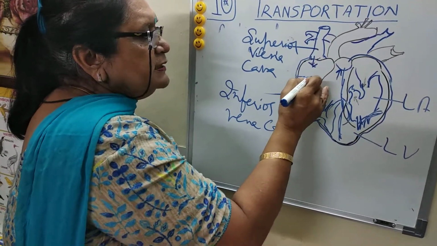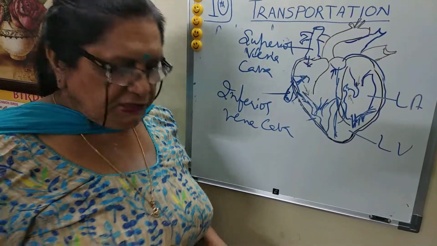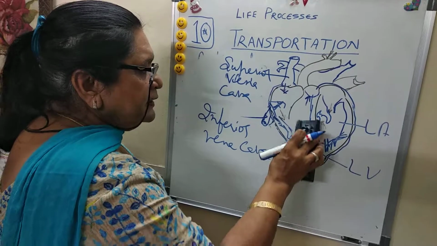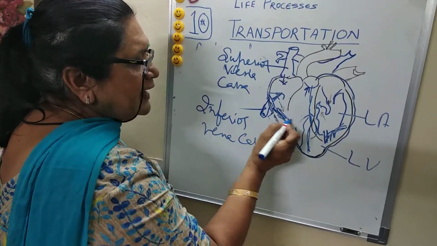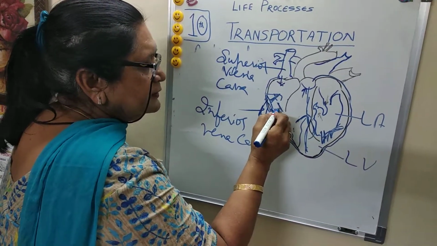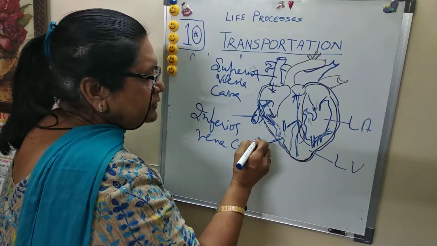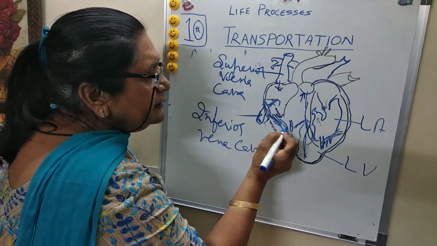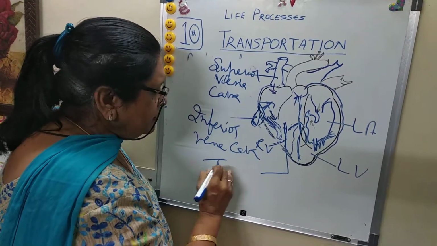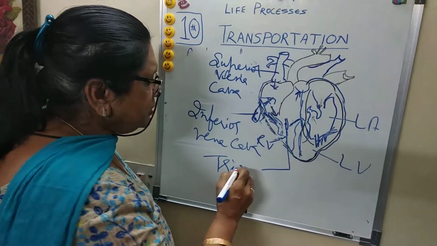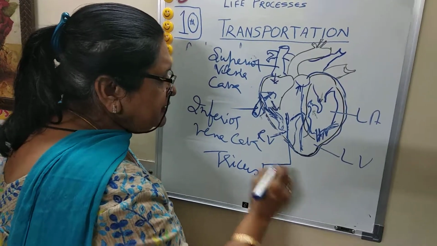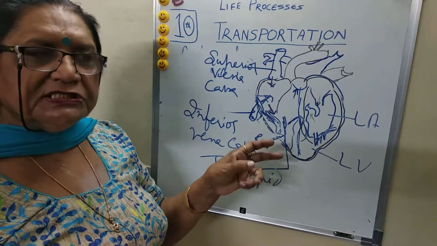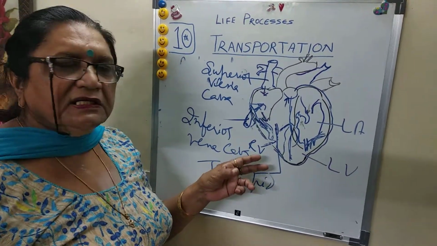So the right auricle receives deoxygenated blood. Working and structure we are discussing side by side. After that, blood moves to the right ventricle. In between, there is a valve, a 3-flap structure called the tricuspid valve. So blood moves from here to here, received by the right ventricle.